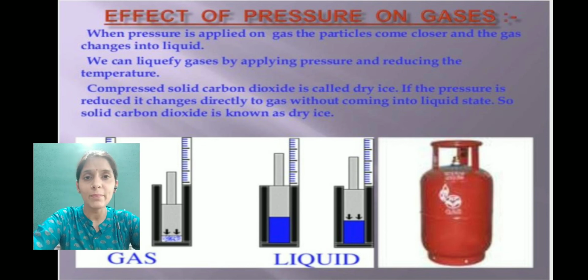The best example of this conversion is LPG cylinders. When the LPG cylinders are being filled, the gas is filled under high pressure, and hence it gets converted into the liquid state. But once we release the pressure, when we open the nozzle, the liquid gets converted back into the gaseous state.